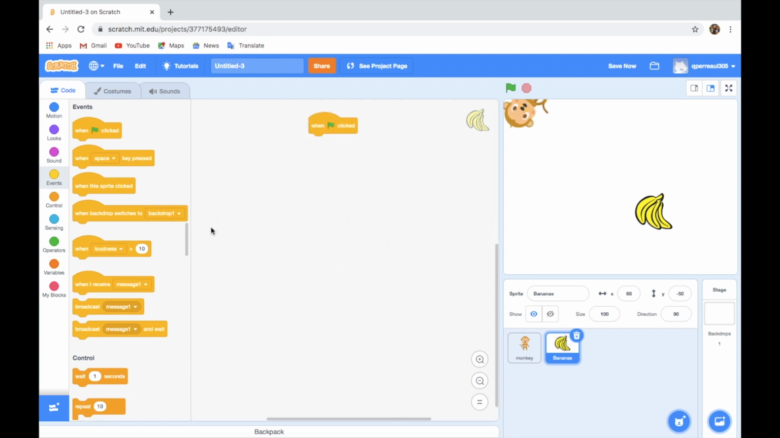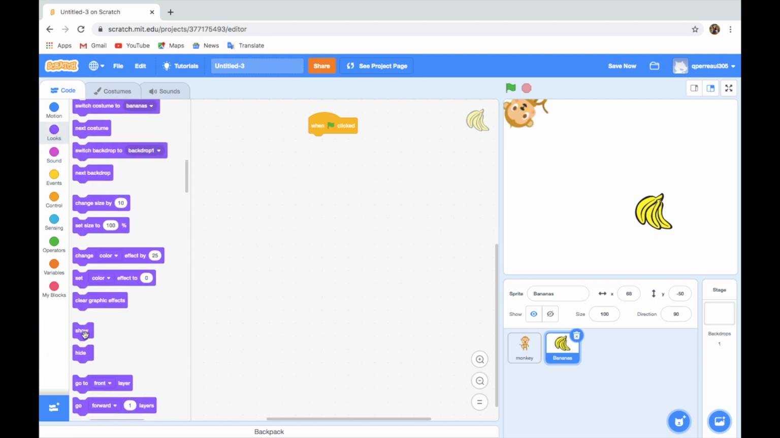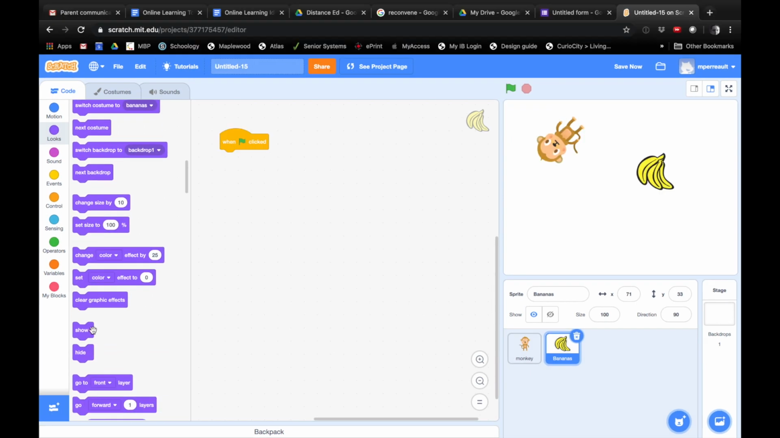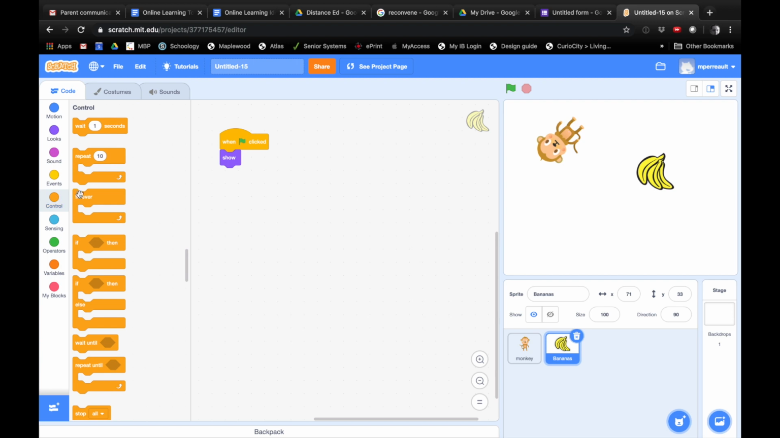And then you're going to do show. You're going to push the show button. So we want it to show up, and later on we're going to want it to disappear, right? The show is near the bottom of purple. So you're just going to click it right under the one flag clicked. Then after that you're going to go into control and grab forever. And then you're going to click that right under. Yep. And then you're going to grab the if one that's right under there.